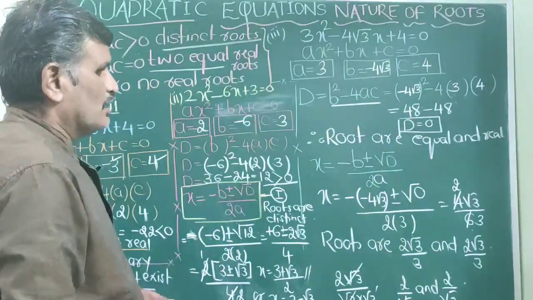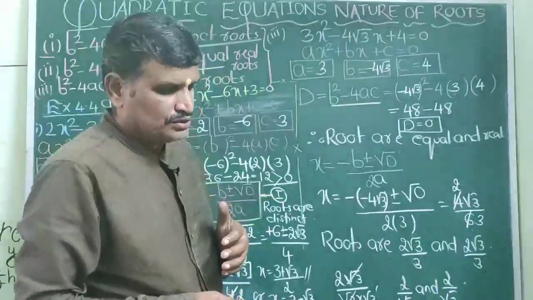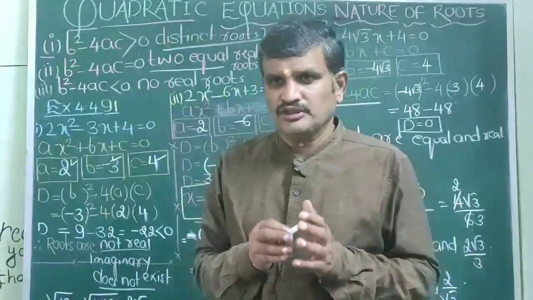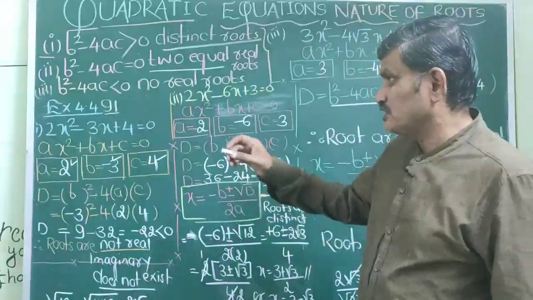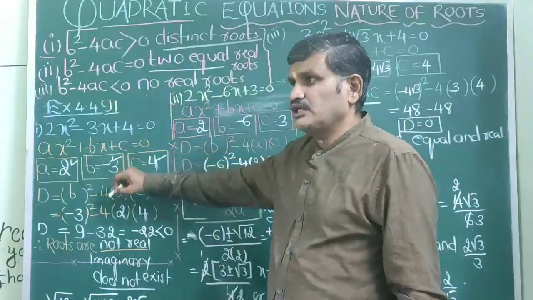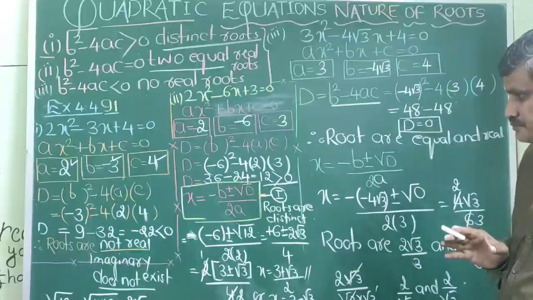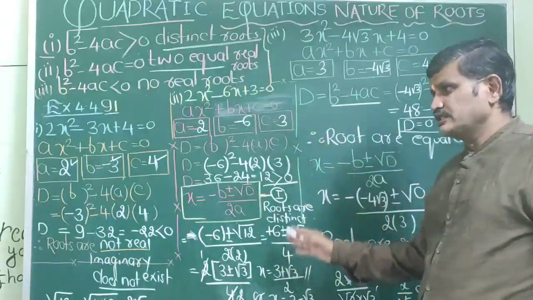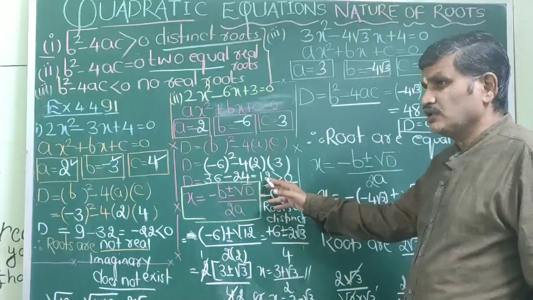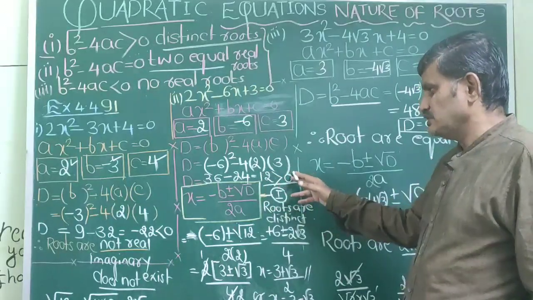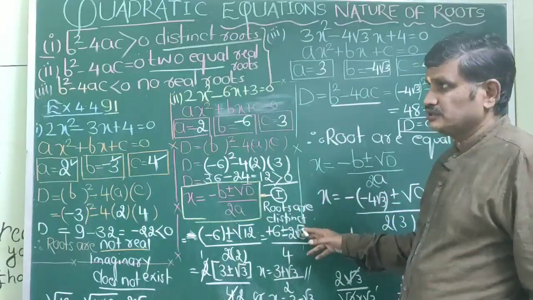So children, what I want to conclude is, I have solved 3 types of example. The first example is where the discriminant was less than 0, the roots were imaginary. I have solved the second example where the discriminant was 12, which is greater than 0, roots are distinct.